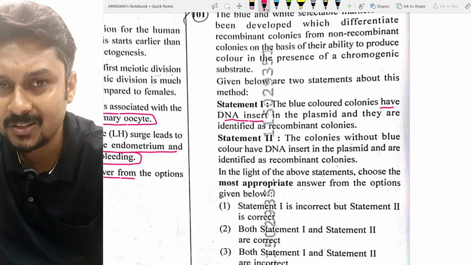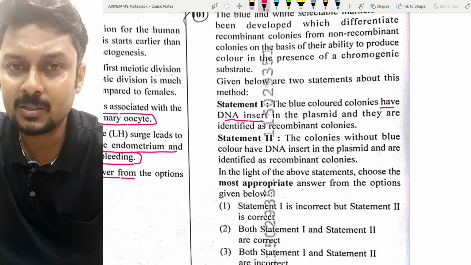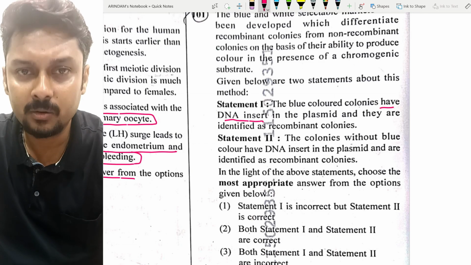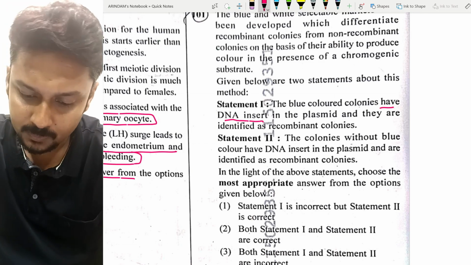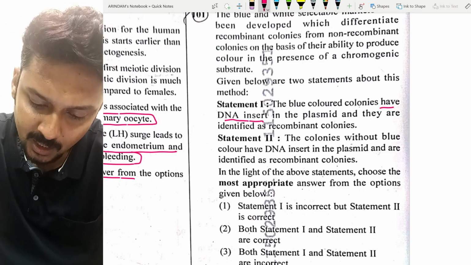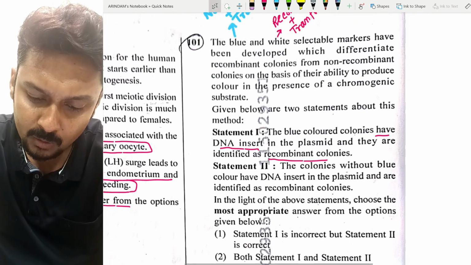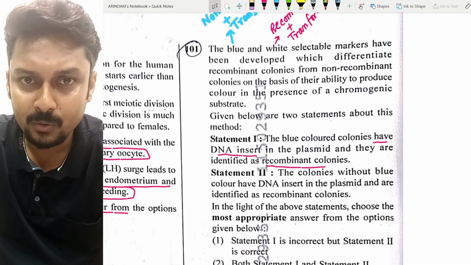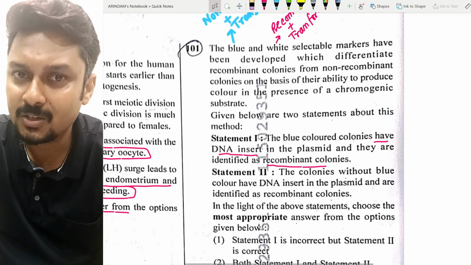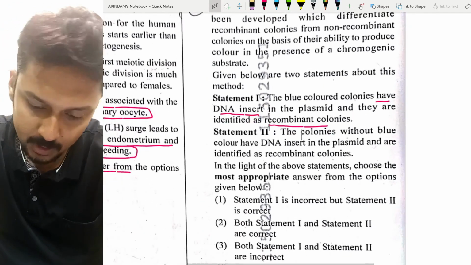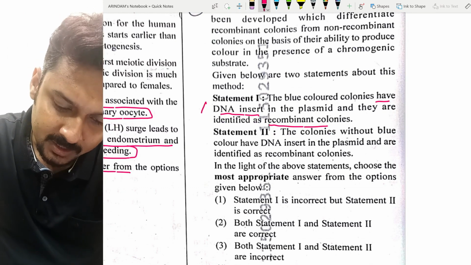If DNA is inserted within the particular plasmid, then that insert will give no color, that means white color. So in the plasmid, they are identified as a recombinant colony. So already I told you recombinant colony means it's a white color colony because insertion is there. That's why they will not give any color in the presence of the beta gal. So statement 1 is incorrect.